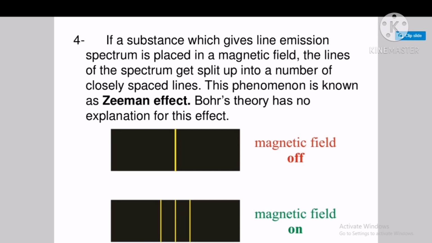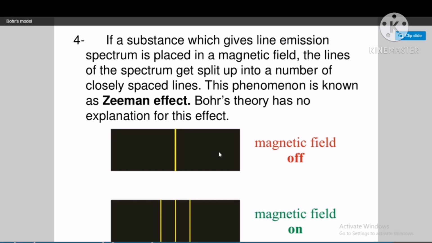Fourth drawback: if the substance which gives the line emission spectrum is placed in a magnetic field, the lines of the spectrum get split up into a number of closely spaced lines. This phenomenon is known as Zeeman effect. The Bohr theory has no explanation for this effect.